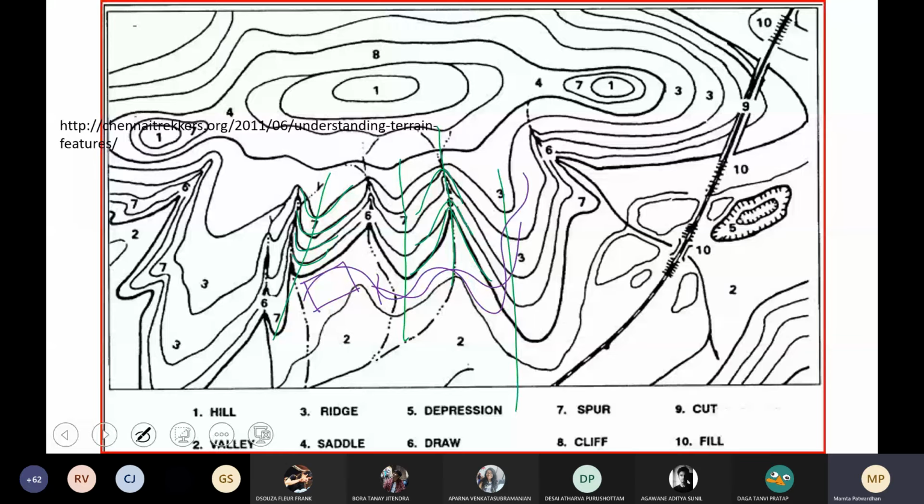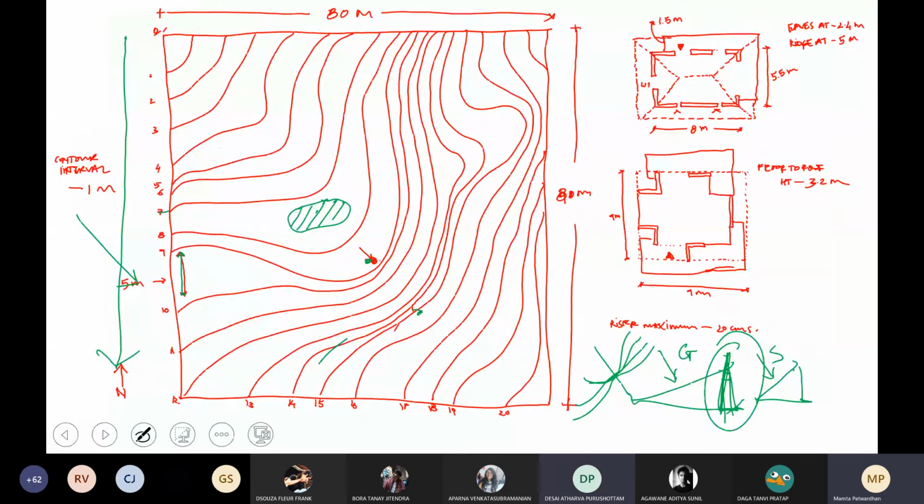We'll share this thing with you so that you will get this drawing automatically.